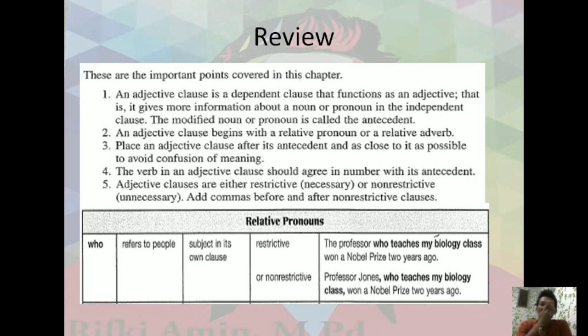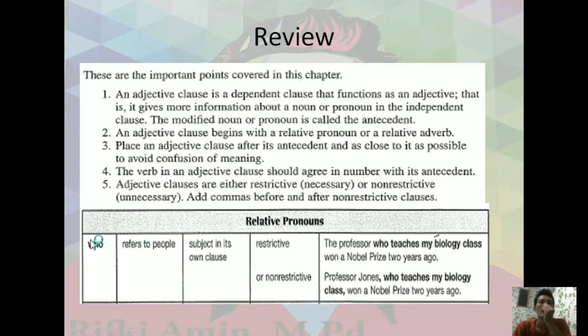The verb in an adjective clause should agree in number with its antecedent. You know there is verb agreement. It belongs to the function of it, singular, or they, plural. Adjective clauses are either restrictive, necessary, or non-restrictive, unnecessary. Add commas before and after non-restrictive clauses. Don't forget, put a comma in the middle, so there are 2 commas before and after the non-restrictive clause.